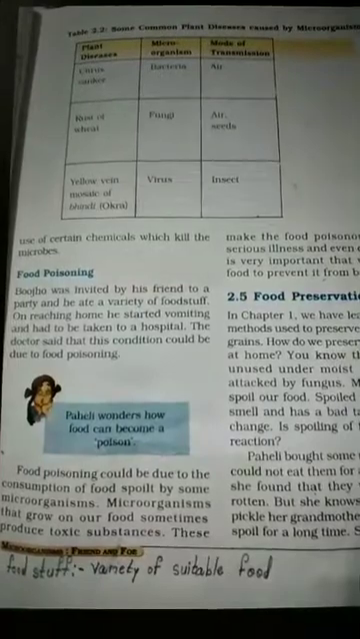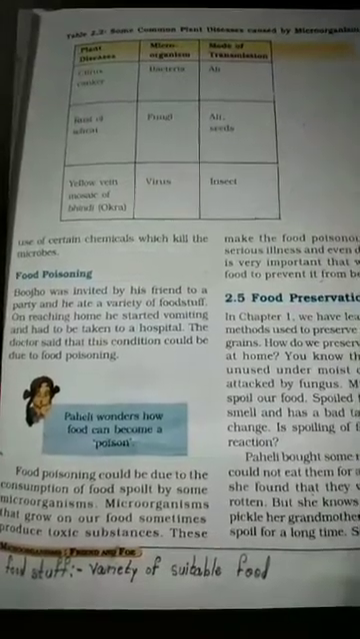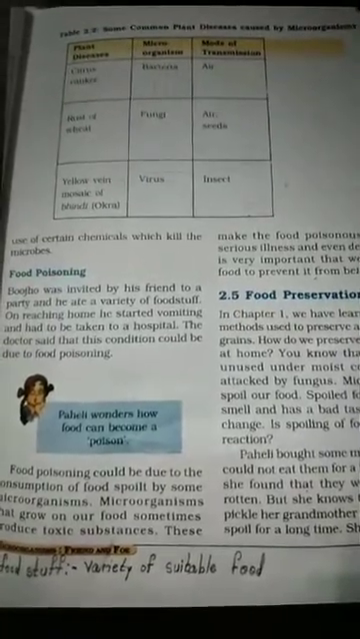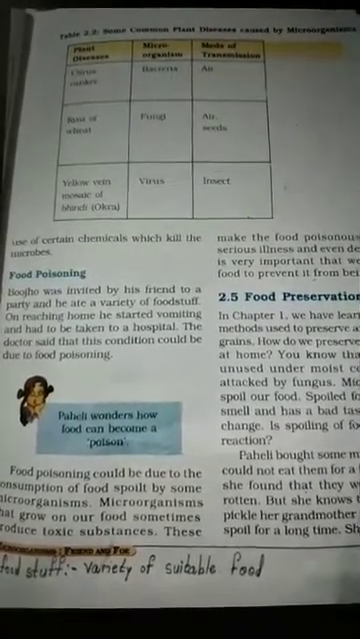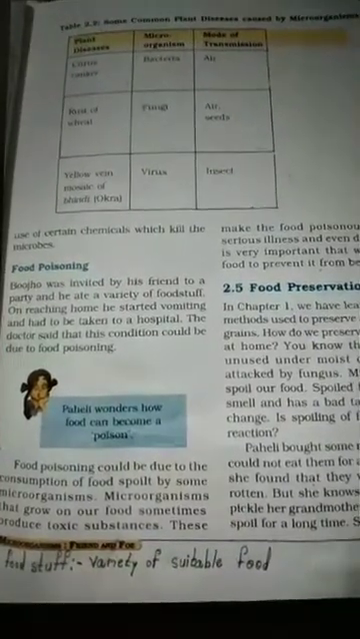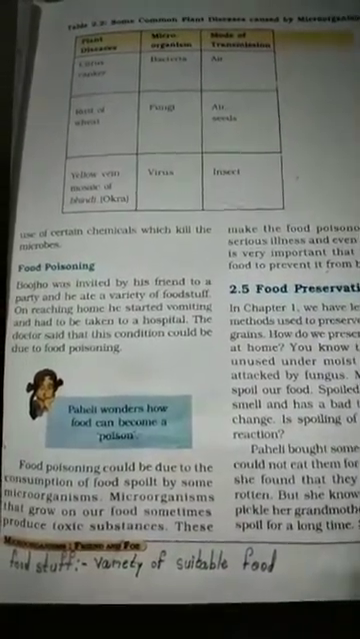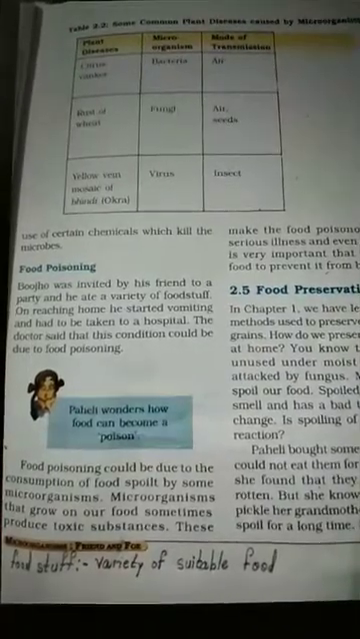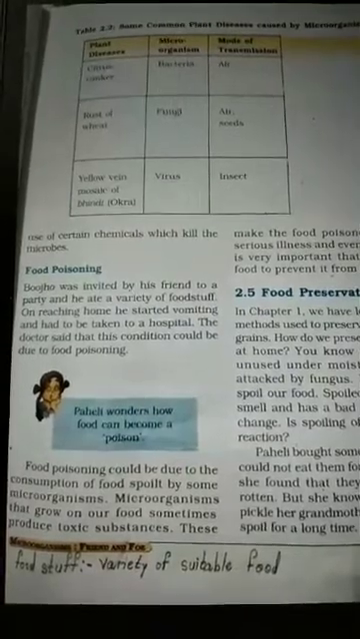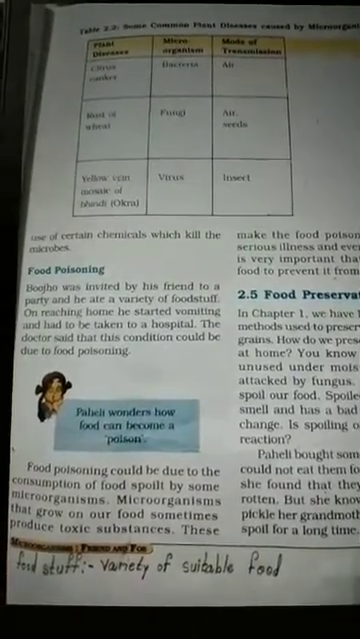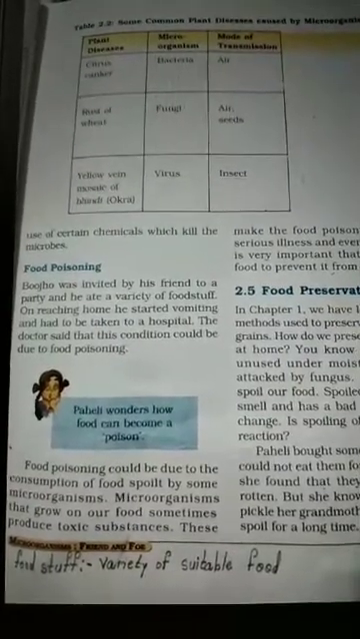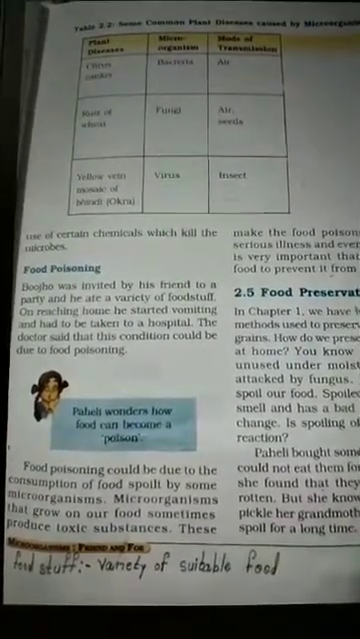Here this girl Paheli wonders how food can become a poison. That means she thinks, how does food become a poison? The answer for all this is that food poisoning could be due to consumption of food spoiled by microorganisms. So food poisoning means the spoiled food that we have eaten, and this food gets spoiled because of microorganisms, and when we eat that food, that is called food poisoning.